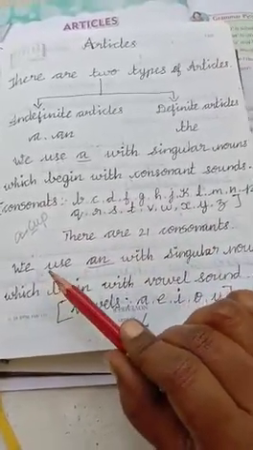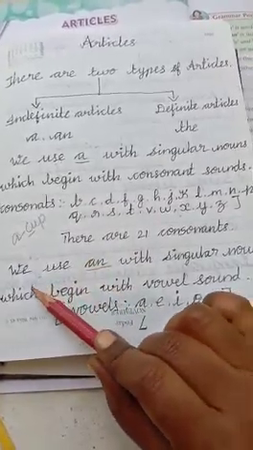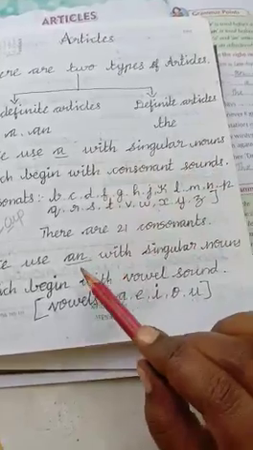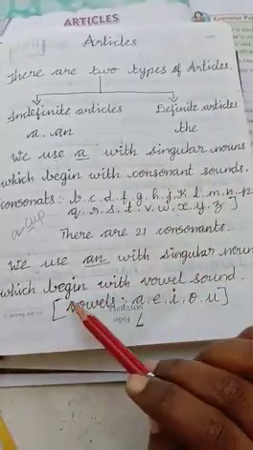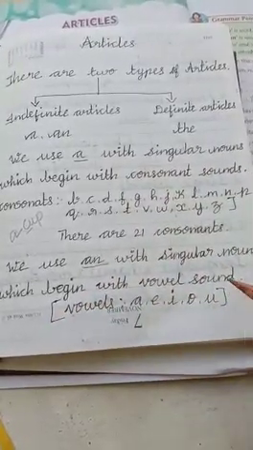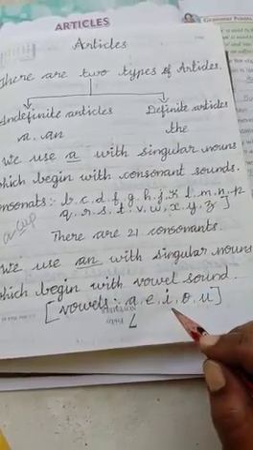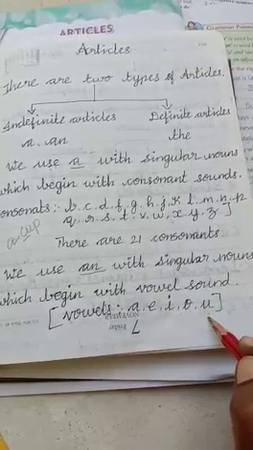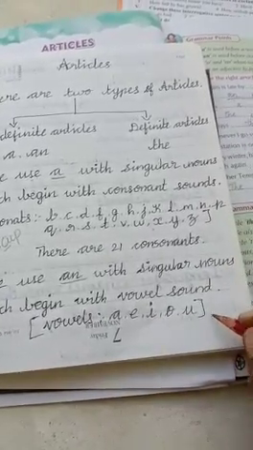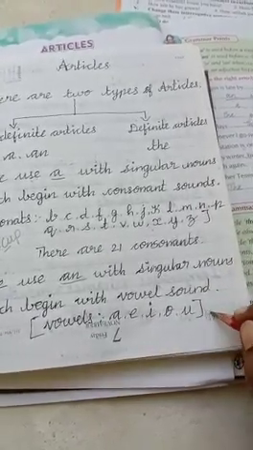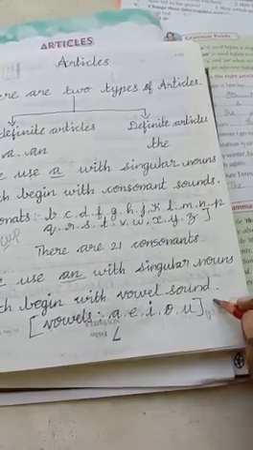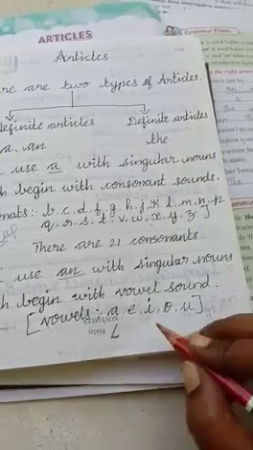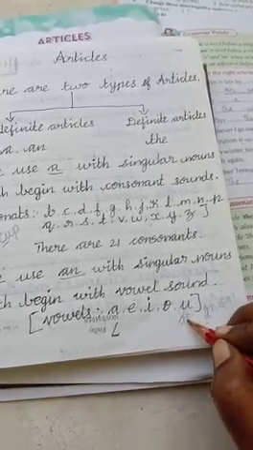Next one, an. How do you use it? We use an with a singular noun. A is also for a singular noun, an is also for a singular noun, which begins with a vowel sound. Do you know the vowel letters, children? Yes, a, e, i, o, u, those are the vowel letters. See there one example, onion. The noun begins with a vowel letter, so an.